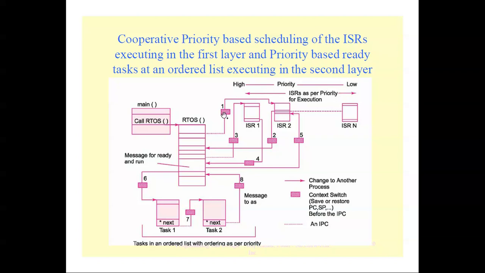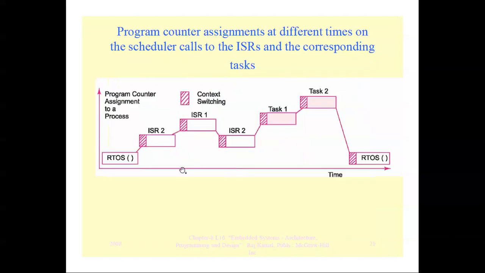So whenever a higher priority task comes, that means task 1 has higher priority than task 3 or 2, the other one will go to the suppressed state, and the higher priority task will run in the RTOS.